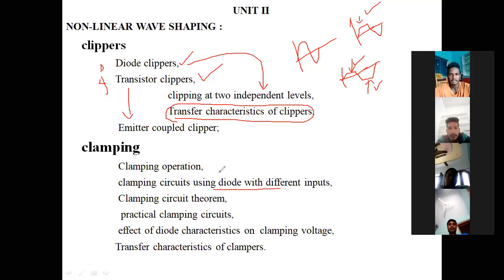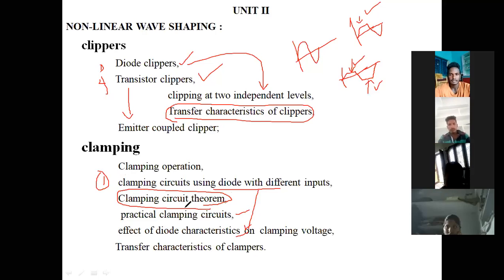In the clamping circuit, we are not interested in studying by using transistors. Simply diodes, and we have one very important theorem, the clamping circuit theorem. We have practical clamper circuits and characteristics. That means we are going to see diode clamper circuit characteristics. Here we have only one concept: how we construct the clamper circuit by using diodes, and we will see the characteristics of the clamper circuit, and we will use a special one, that is the clamping circuit theorem. This one we are going to see.